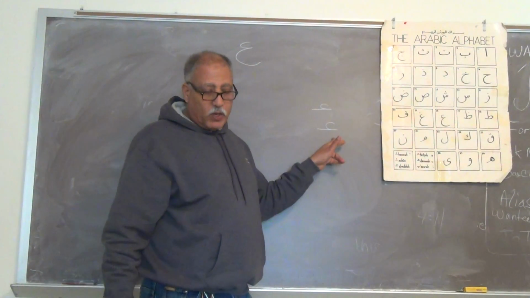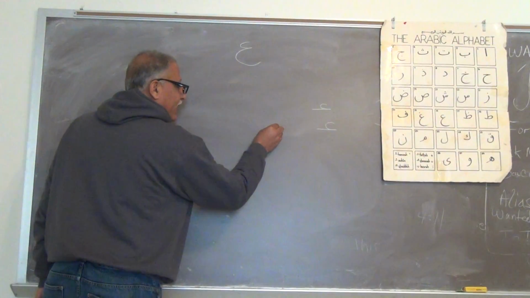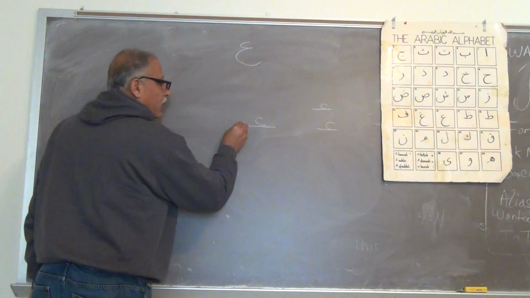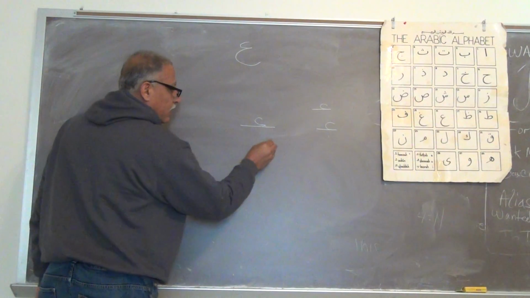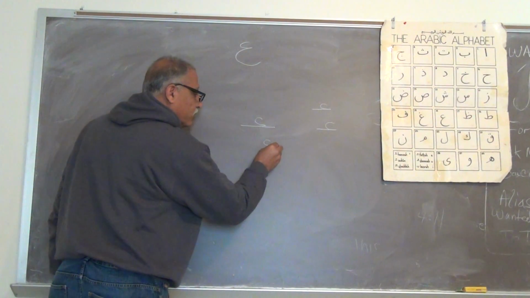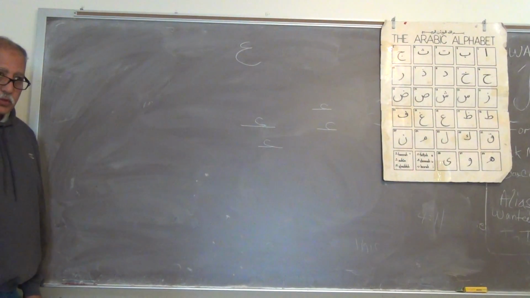Ayn. So what about in the middle of the word? It will be exactly the same thing, but we're going to add a little line before it. It's going to be like that: the line, the circle, and like that. So this is how it will be in the middle of the word. Again, this is a little line, then the ayn connected to it, then finished like that. So this is how the ayn is in the middle of the word.